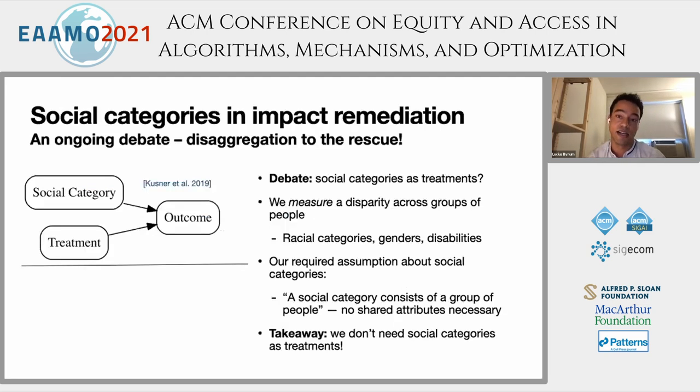So for context, there's an ongoing and I would say pretty vocal debate right now within the research community about how to use social categories like race and gender in causal inference. And today I'm not going to argue for any particular view of race or social categories. There's a lot of nuance there, but I think it's important to mention to see how this discussion overlaps with impact remediation and informs the framework that we come up with.